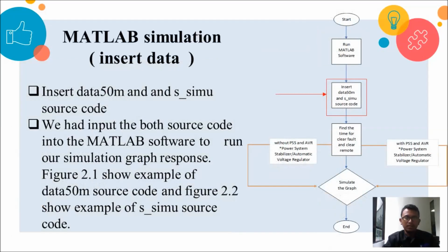After that, in MATLAB, we will insert the data 50M and SCMO source code. We have to input both source codes into the MATLAB software to run our simulation, which is used to show the graph response.